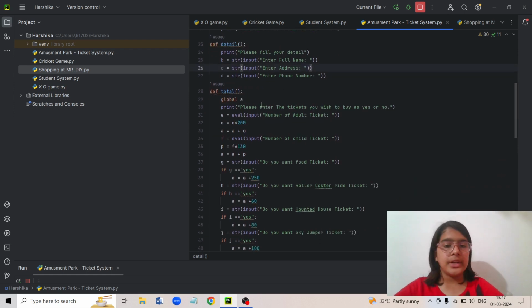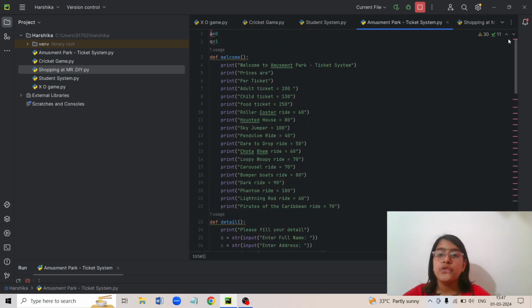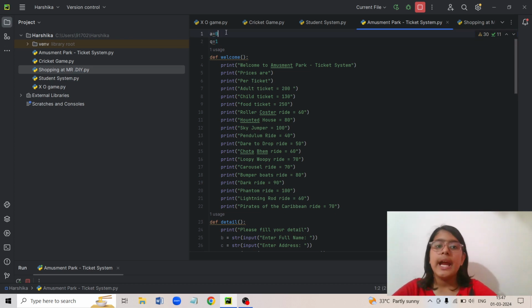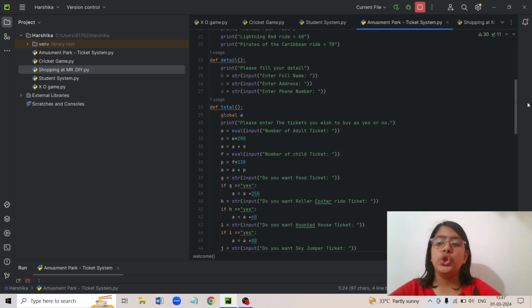So here you can see I've written global A. What does global A mean? It's a new concept in my codes. What global A actually means is that in this function I have used A. A is nothing but a variable. You can put Z instead of that, Y instead of that, whichever variable you have used, which was actually outside the loop. I have not defined it inside the loop, it was outside the loop. Like you can see here, it was outside, but I want to use it inside. So I've used global A.